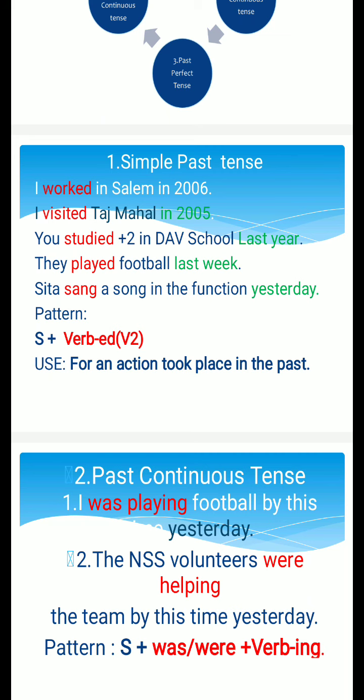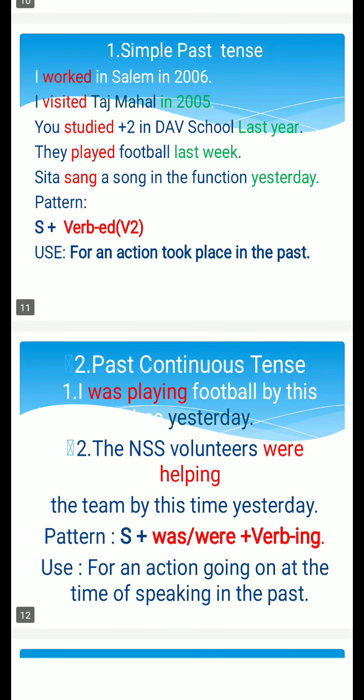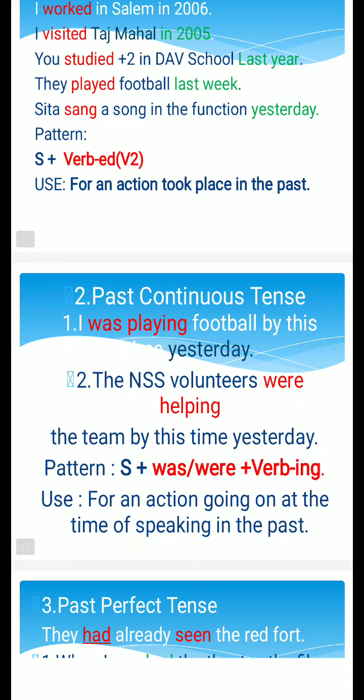So the use is for an action that took place in the past. That is simple past tense. Next, past continuous tense. Here it is more or less the same as the present continuous tense. There we used the present auxiliary; here the only change is the past auxiliary. Past continuous tense talks about what we were doing at one particular time in the past.